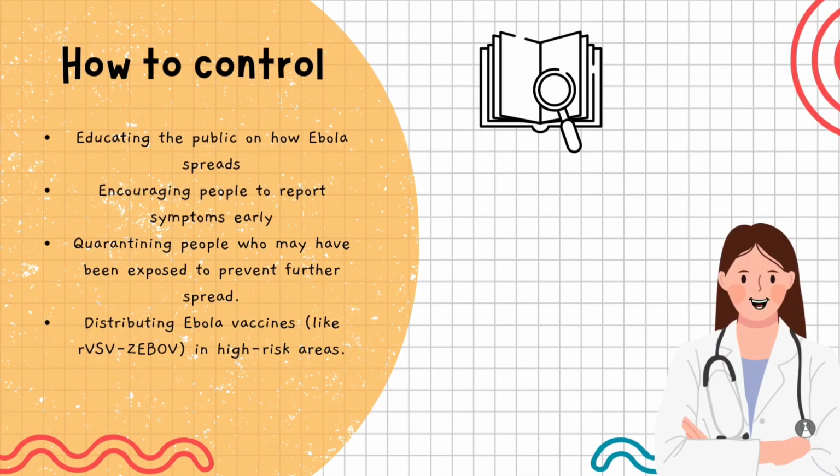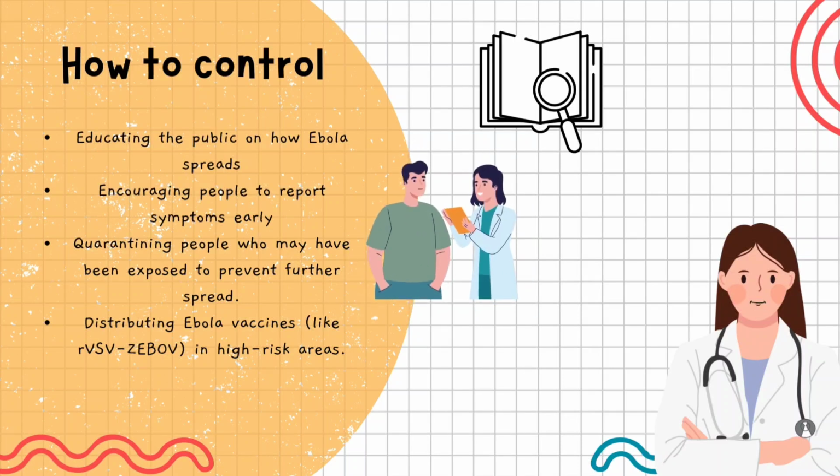This knowledge allows the public to take preventive measures such as avoiding contact with sick people and using protective equipment. In addition, encouraging people to report symptoms such as fever or vomiting as early as possible allows for faster isolation and treatment and can reduce transmission.